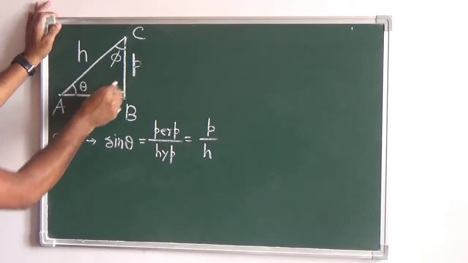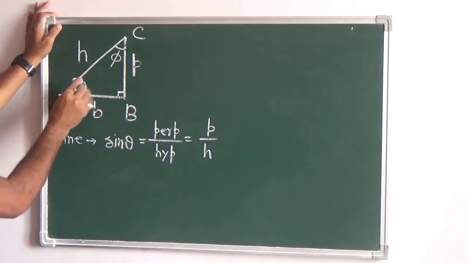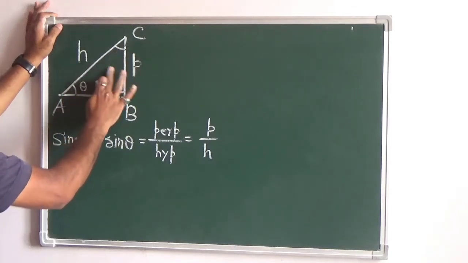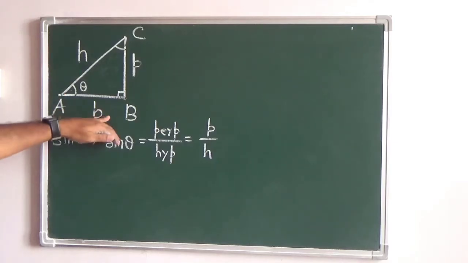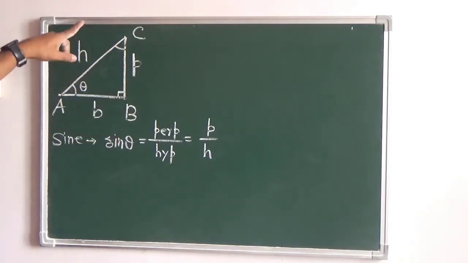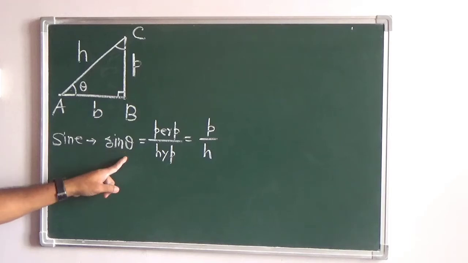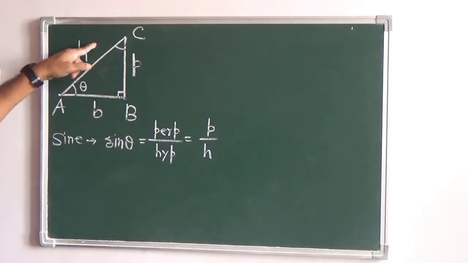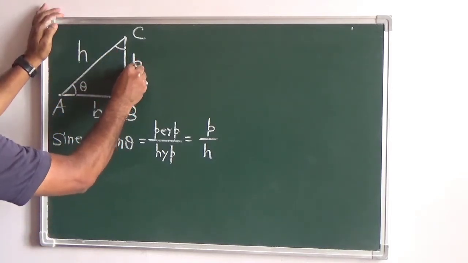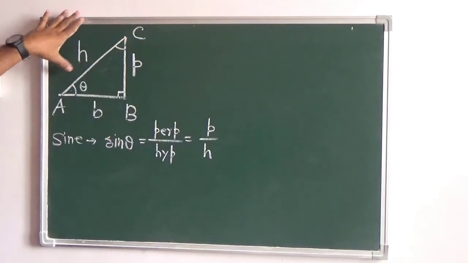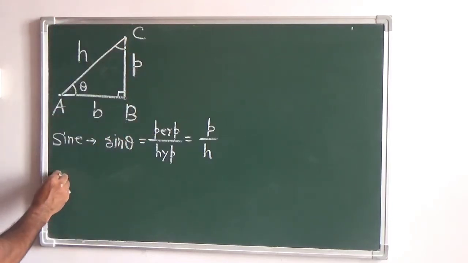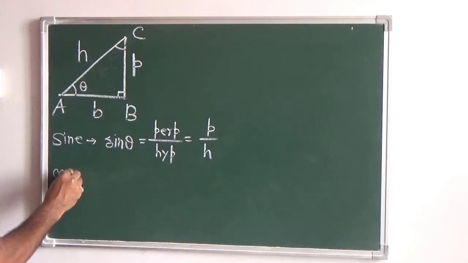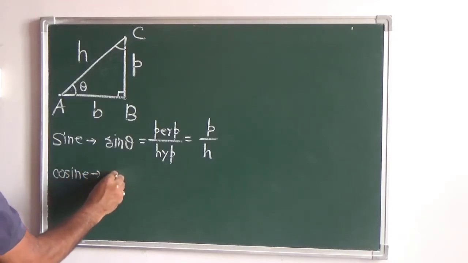Mind it, I have marked P, B and H considering this angle. So I am removing this angle right now. If you talk of theta, base will be AB, perpendicular is BC and AC is the hypotenuse. So sine theta is given by perpendicular by hypotenuse. So if you know the length of the side BC and AC, then the ratio of these two sides gives you sine theta. Then cosine, which is cos theta.